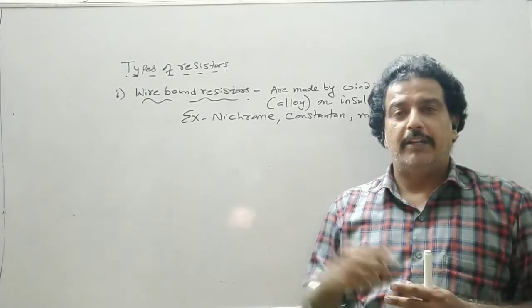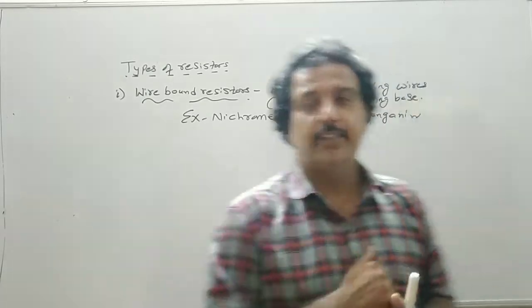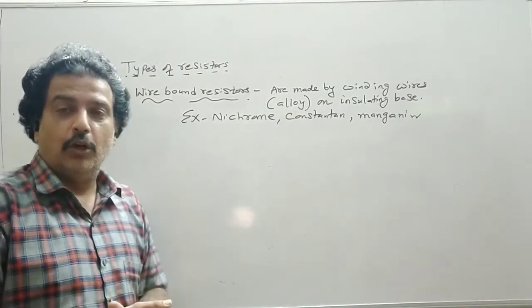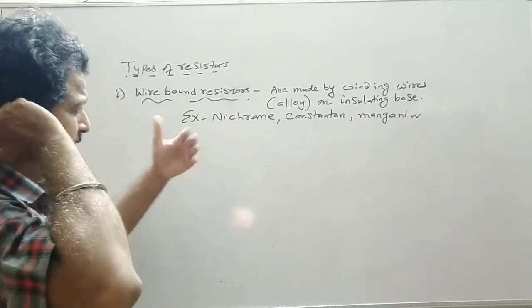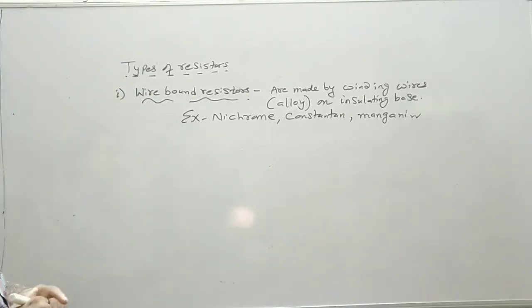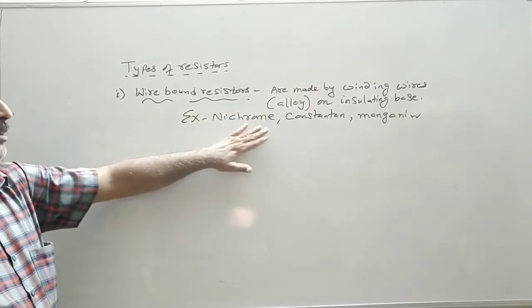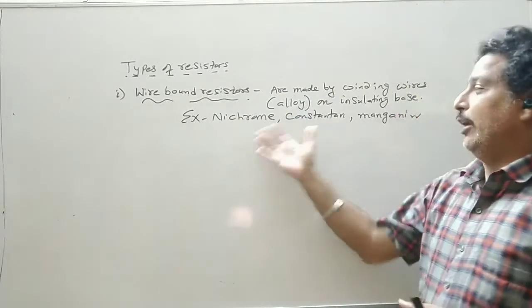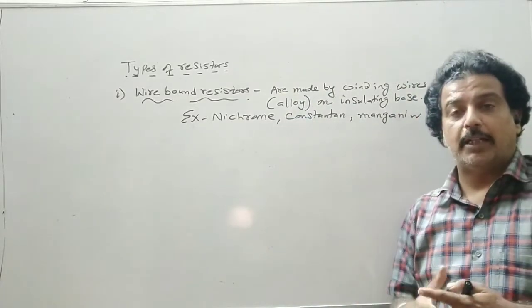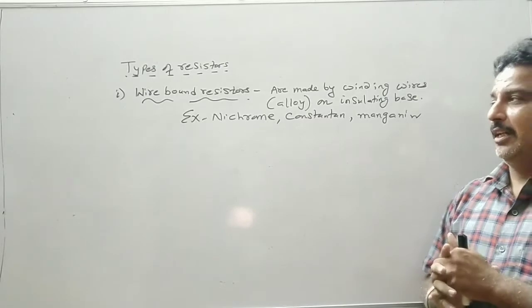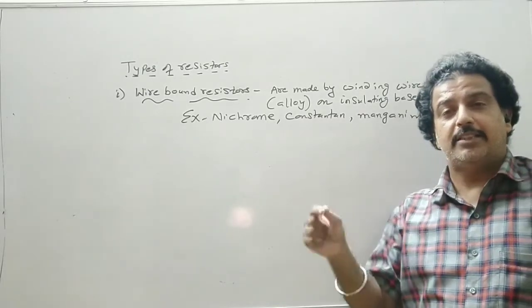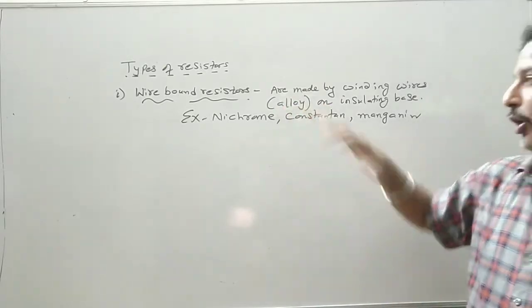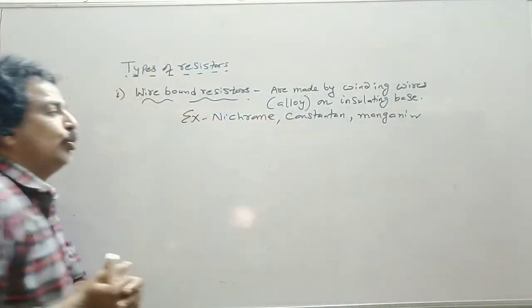Unlike the metals, where the resistivity increases as the temperature increases, an alloy, we know, is a mixture of metals or impurities, say. So they generally are independent of the temperature. We will see the graph of how the resistivity of the alloy changes as compared to that of a metal or conductor. So we will see that as temperature increases, the resistance will increase in the case of a conductor, while for an alloy they are insensitive to temperature.